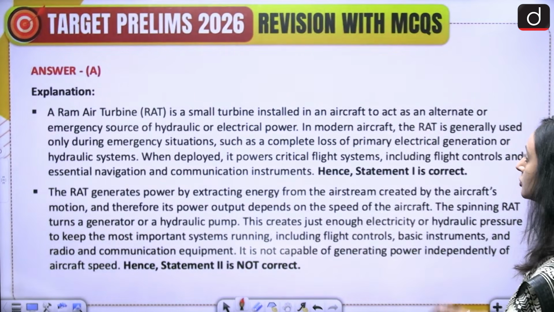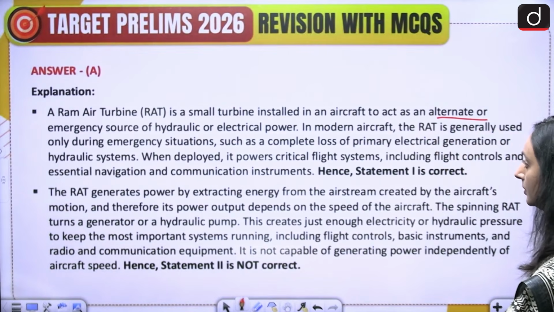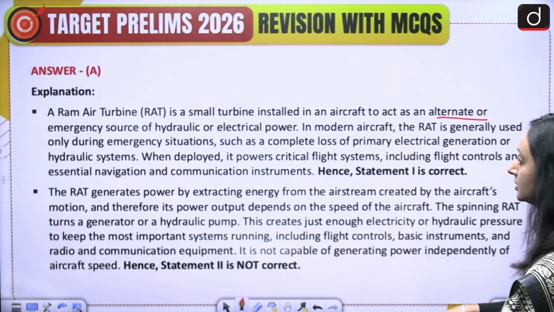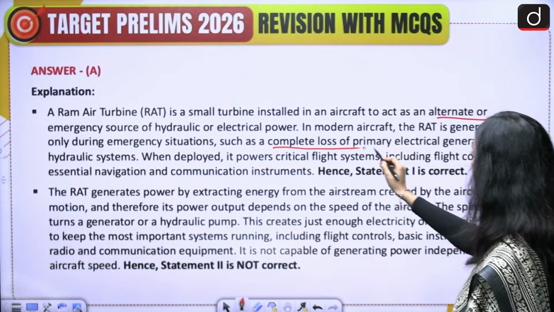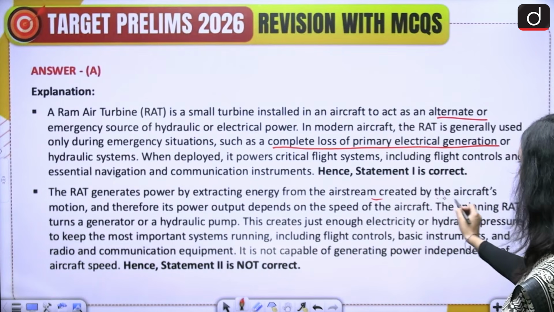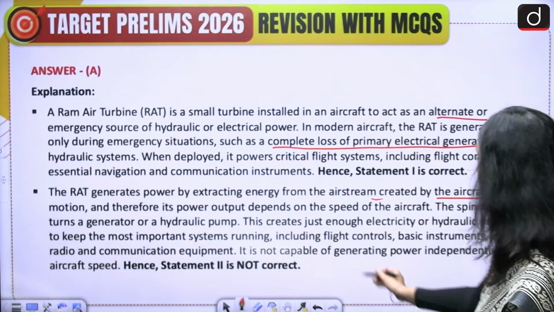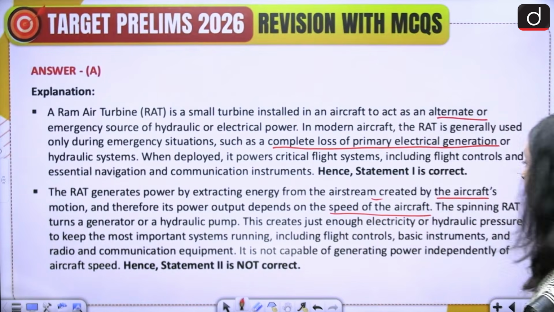It is a small turbine installed in aircraft to act as an alternate or emergency source of hydraulic or electrical power. So it happens during an emergency situation such as a complete loss of primary electrical generation or hydraulic systems. And this generates power by extracting energy from the airstream created by the aircraft's motion, and therefore its power output depends on the speed of the aircraft.